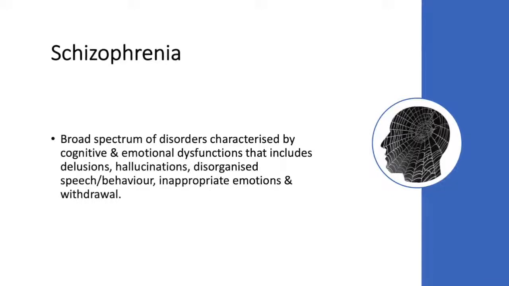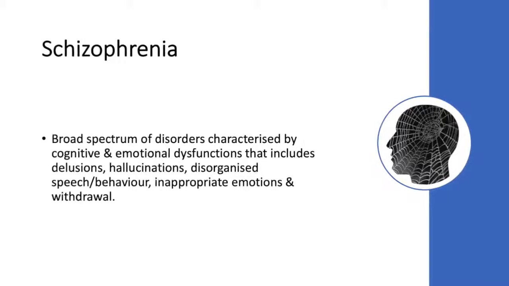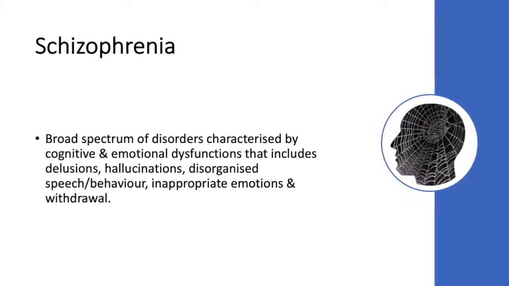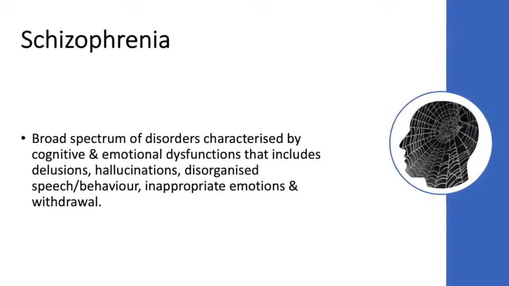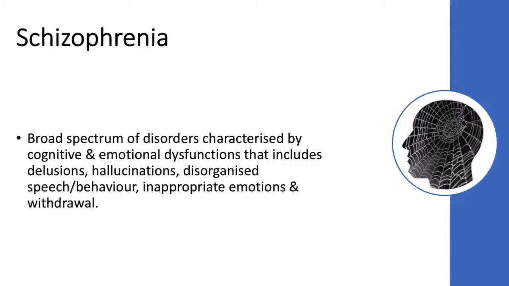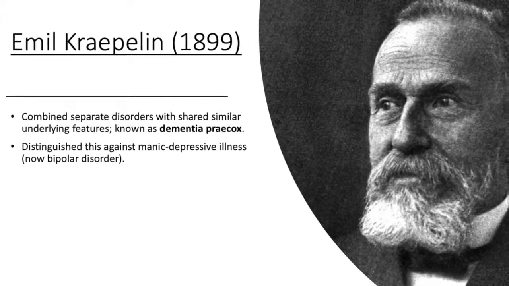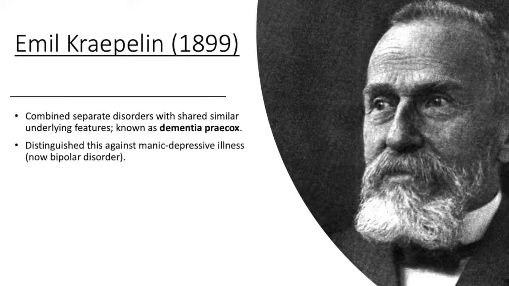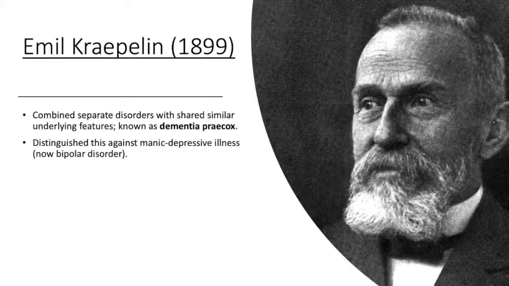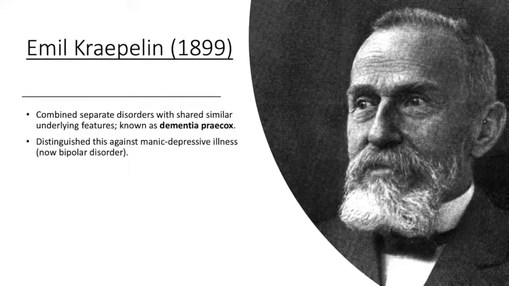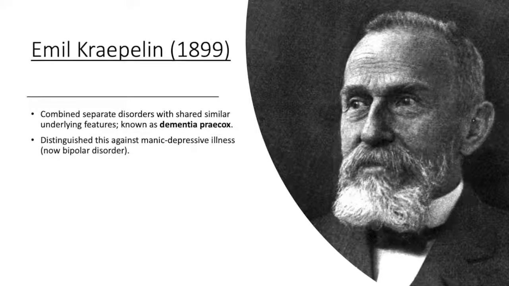To begin with, schizophrenia is a broad spectrum of disorders characterized by cognitive and emotional dysfunctions that include delusions, hallucinations, disorganized speech and behavior, as well as inappropriate emotions and social withdrawal. In 1899, Emil Kraepelin combined separate disorders with similar underlying features. This was known as dementia praecox. It was used to distinguish against another disorder, which was called manic depressive illness, that is now called bipolar disorder.